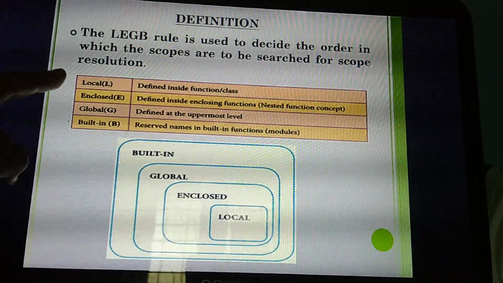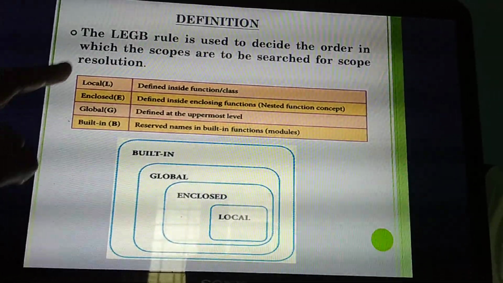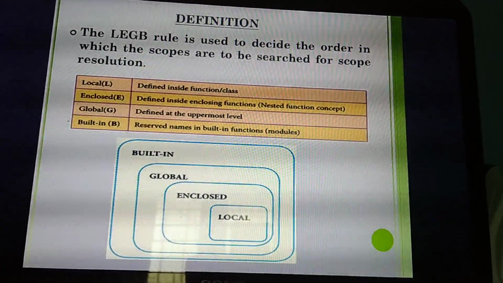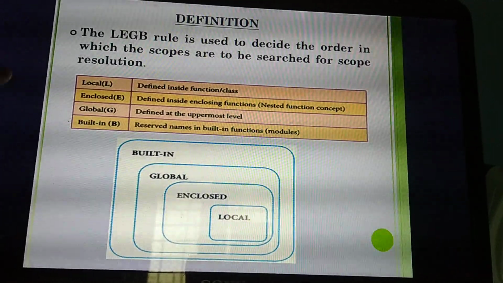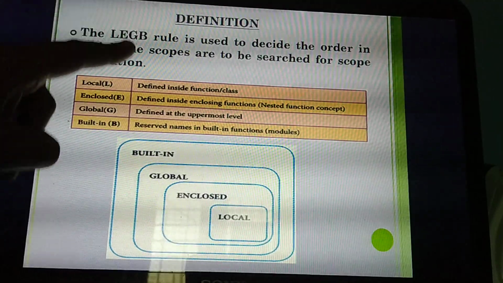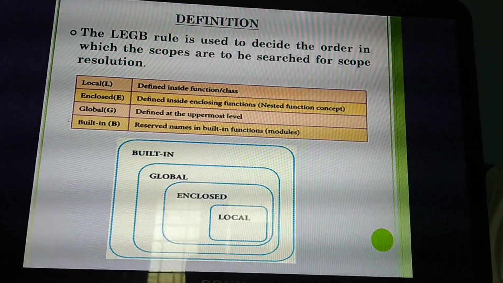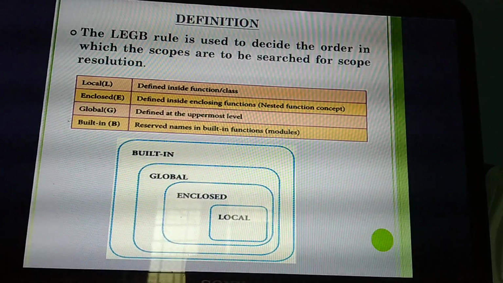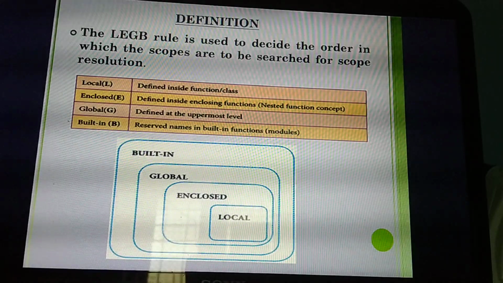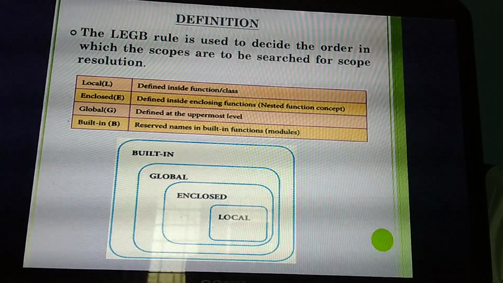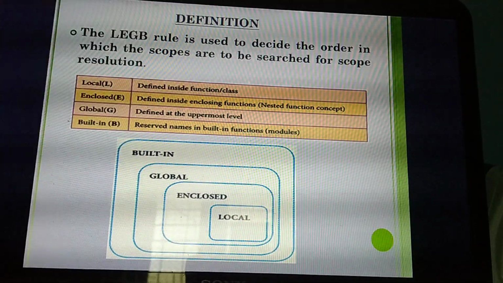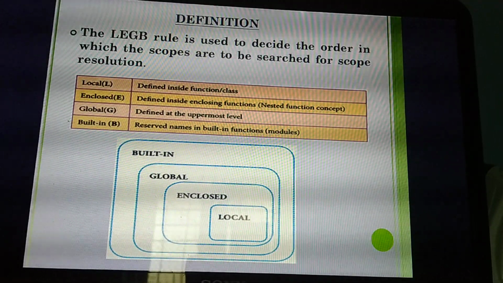LEGB. L means local. Local means inside the function. What do you mean by L? What are the things you define inside the function or class is called local. Understand? L is local, defined inside the function or class. Next is enclosed. That means nested. Already you studied nested in 11th standard. What do you mean by nested? Function defined inside another function. That is called nested. That means enclosed. The name itself says enclosed. Defined inside enclosing functions. Always one function or one variable defined inside another one.